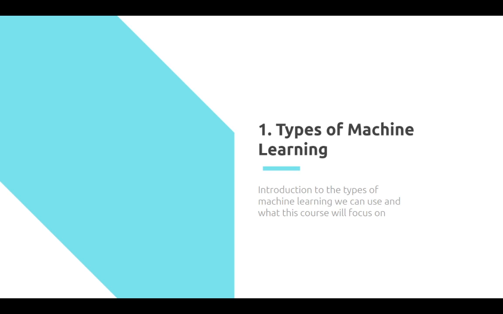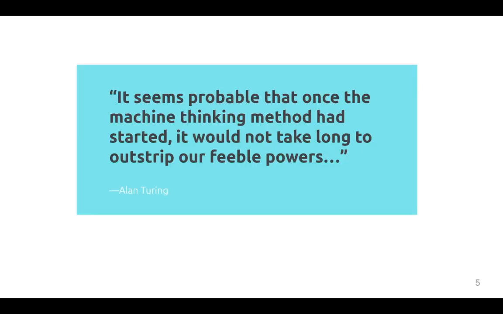Types of machine learning. A quote from the father of computing, Alan Turing. It seems probable that once the machine thinking method had started, it would not take long to outstrip our feeble powers. Not even 100 years ago, statements like this were made, and now computers are capable of crazy feats such as classifying hundreds of thousands of faces a minute and learning patterns on their own that even humans can't see.